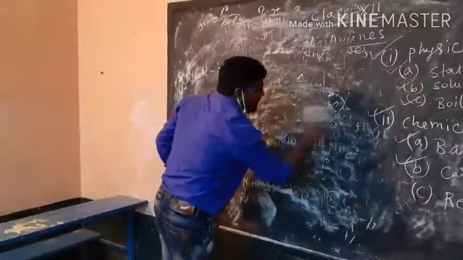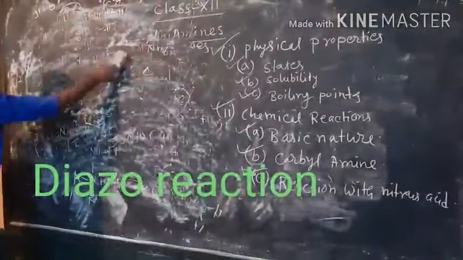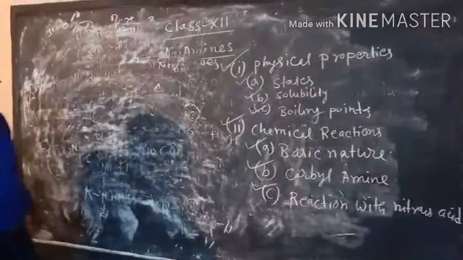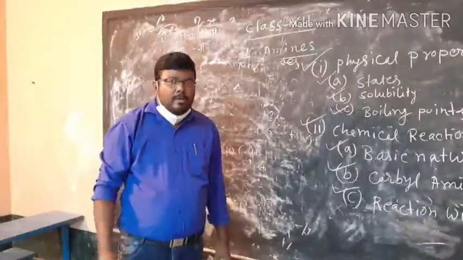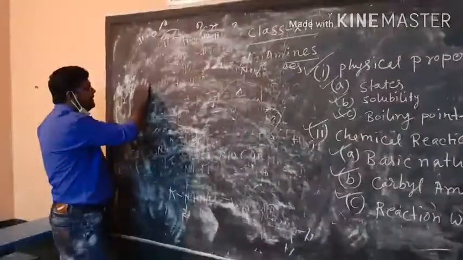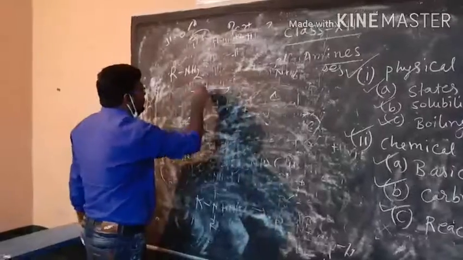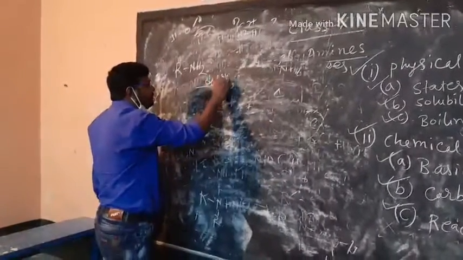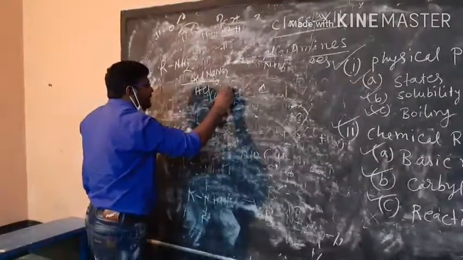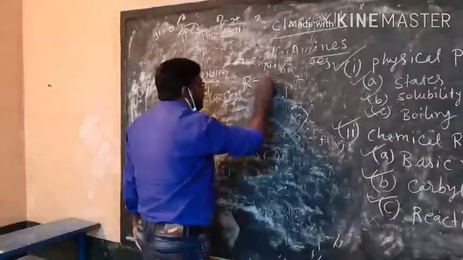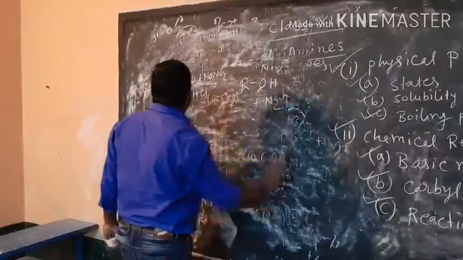Next topic we will be discussing today is the reaction with nitrous acid. When both alkyl and aryl amine are treated with dilute acid and NaNO2, it will form a compound, but the reaction will be different for the aliphatic amine and the aromatic amine. Aliphatic amine RNH2, if you give here dilute NaNO2 and HCl at 0 to 5 degrees centigrade, then we will get the alcohol ROH, and nitrogen gas N2 also will be formed.